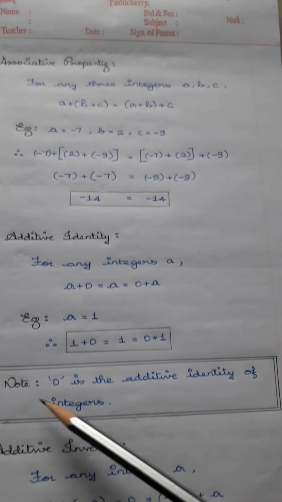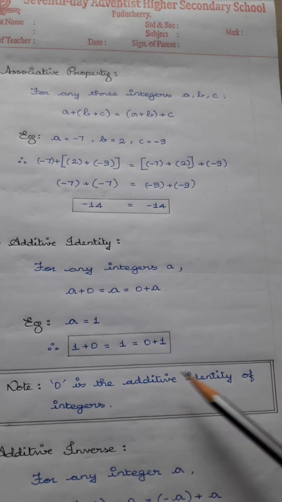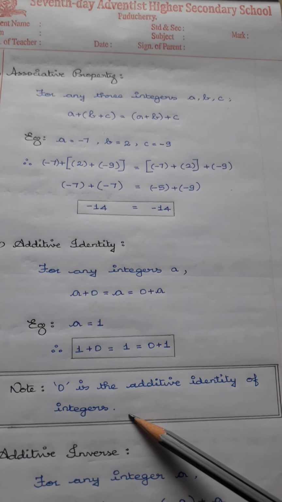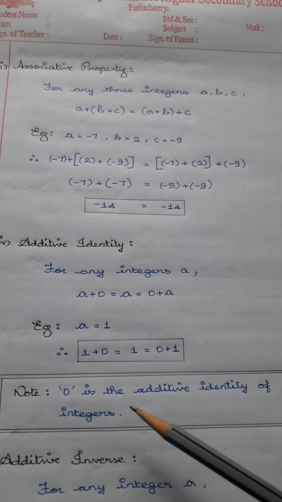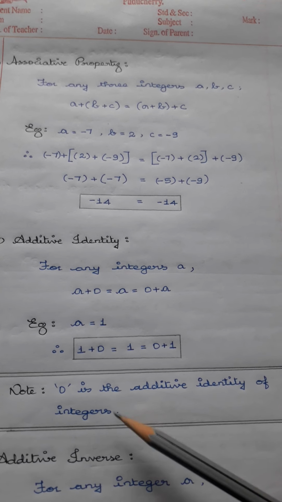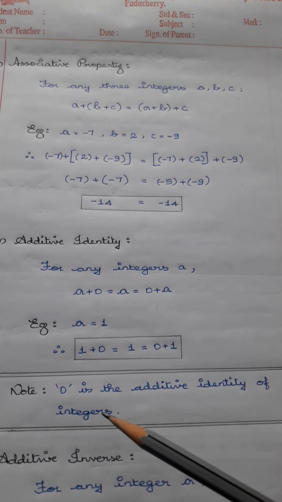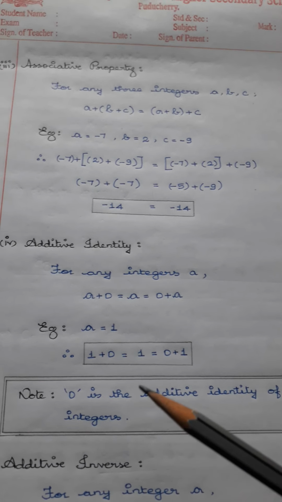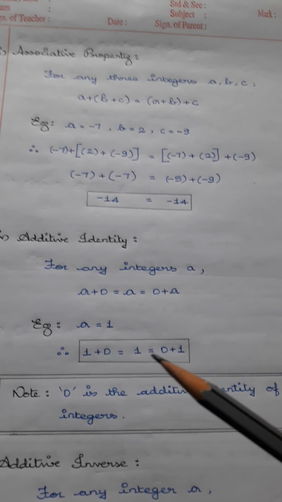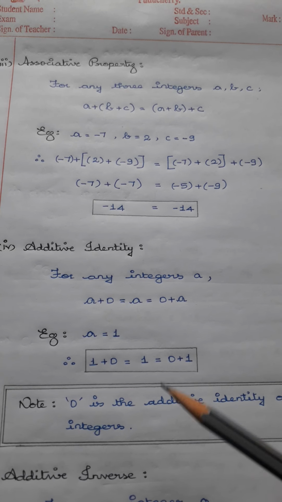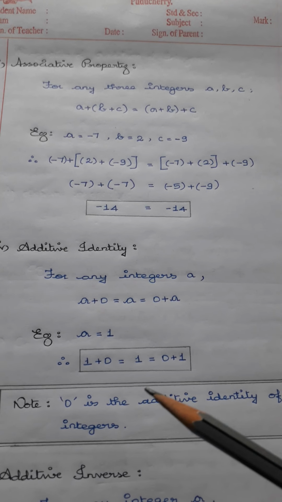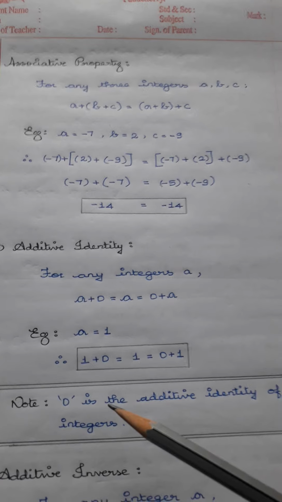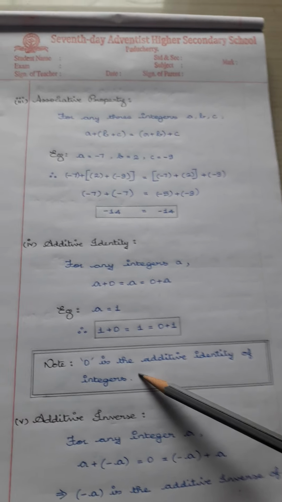So take a note that 0 is the additive identity of integers. Whatever integer they give, when you add it with 0, you will be getting the same number. So it is just like a mirror. If you see your face in the mirror, you will be getting the same face. So that mirror is said to be the additive identity here. As the mirror, 0 is there, therefore 0 is the additive identity of integers.